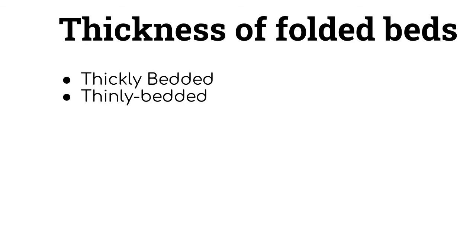Brittle units tend to form concentric folds with the bed thickness preserved normal to bedding surfaces. Second is thinly bedded. Clay-rich units have a similar tendency to develop a foliation parallel to the axial plane and form similar folds, with the vertical distance between top and bottom of the unit preserved during the deformation.